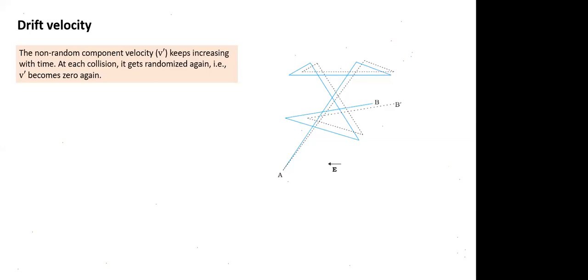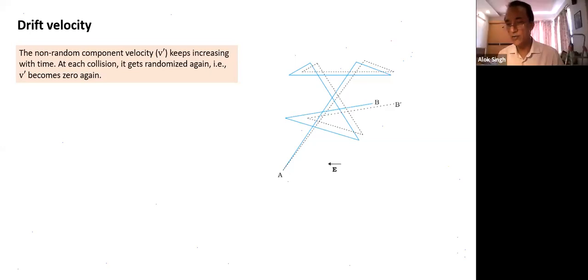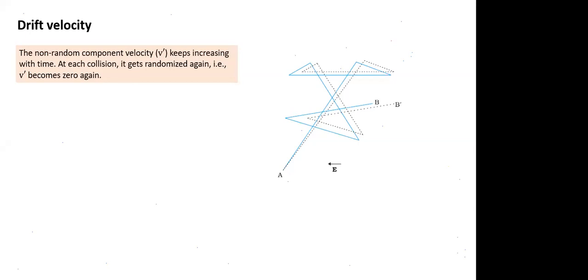Why do you think T is the time since last collision? The moment there is a collision, it becomes 0. So what is happening in this case? Just look at this. The velocity is getting accelerated. Collision, it becomes 0 again. Again it gets accelerated. Collision, again becomes 0. Again it gets accelerated, again becomes 0. That's what is happening to this non-random velocity. Are you following? Yes, sir.